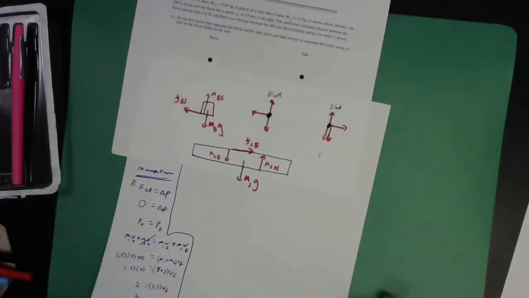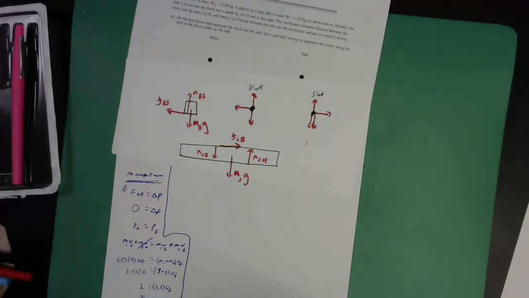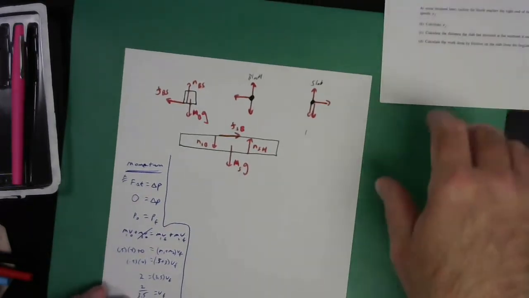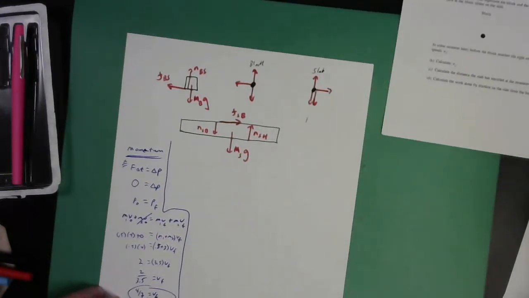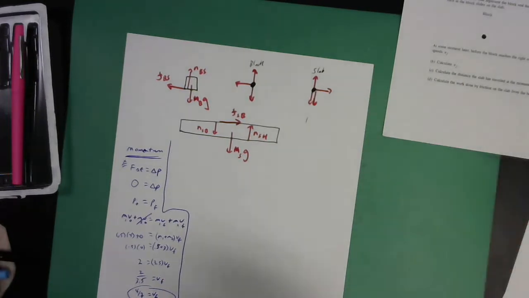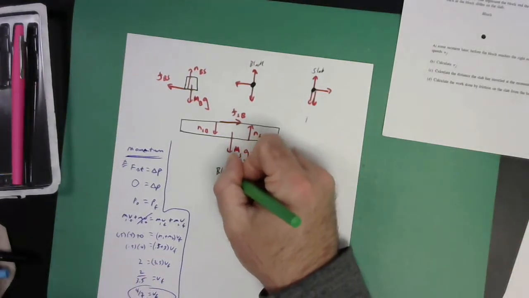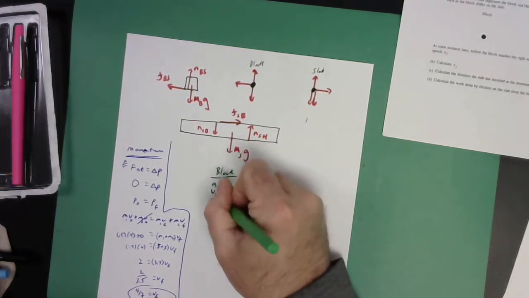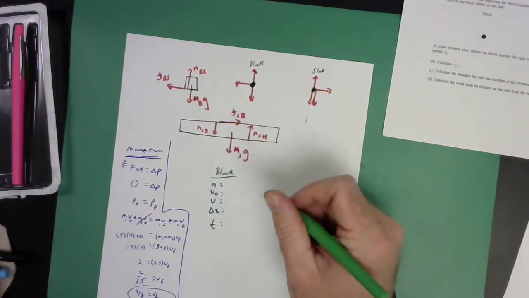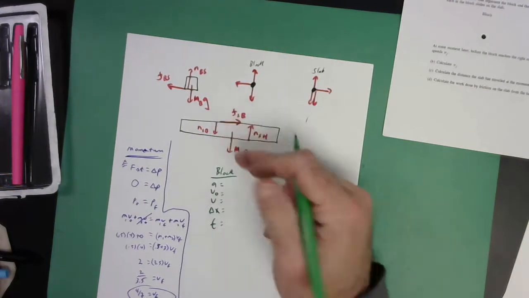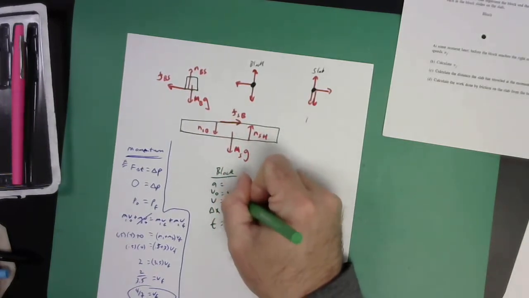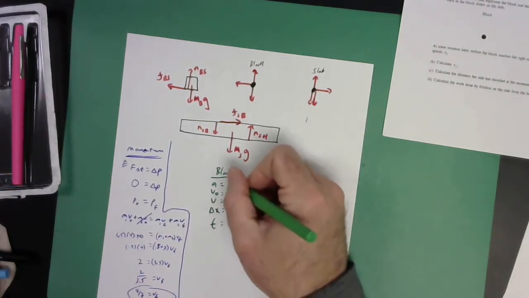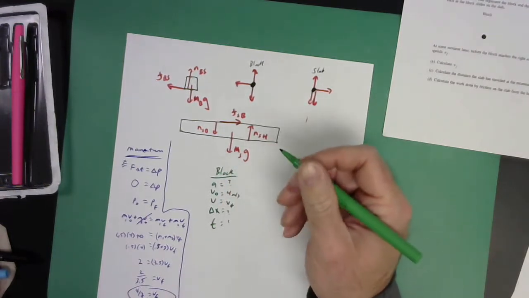But if we are trying to do forces and kinematics, then we have a tougher row to hoe here. So here we go, using kinematics and forces. For the block, we have a, v naught, v, delta x, and t. You're going to say, well, I don't know what the acceleration of the block is. I know its initial velocity is 4 meters per second, and its final velocity is that v final we're trying to find. Delta x, don't know that. Time, don't know that. You gotta be kidding me.